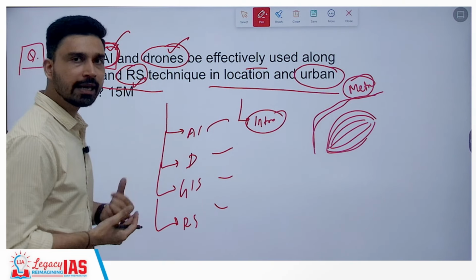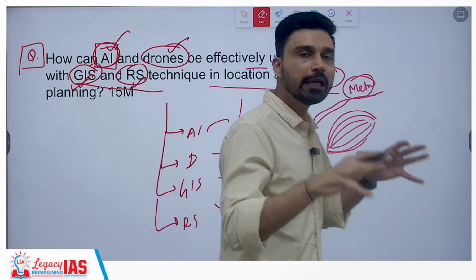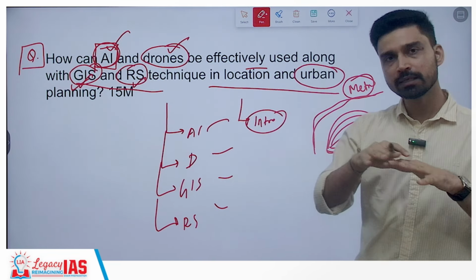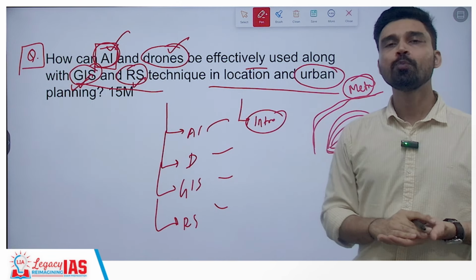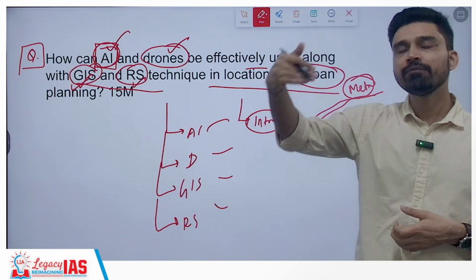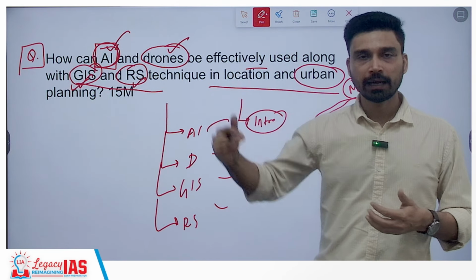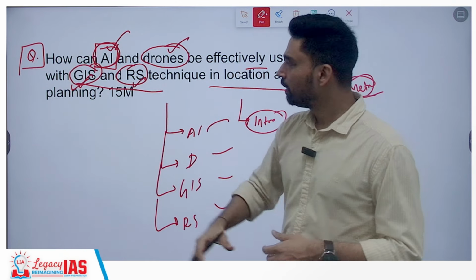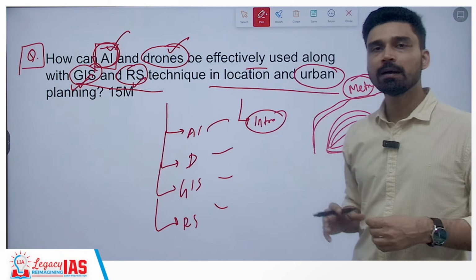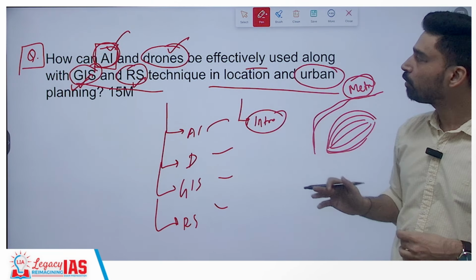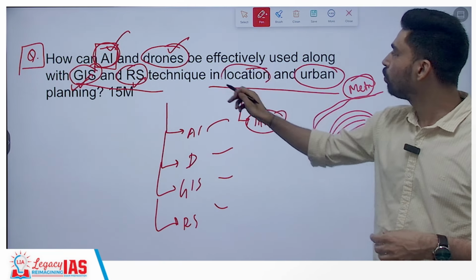GIS and RS again can be used to have layered information, when you are overlapping multiple different themes on a single map. For example, traffic movement. You can talk about the atmospheric pollution level. You can talk about the relief of that particular area, how the height of this region changes, and how we can ensure proper development in that area. So availability of water, for example, availability of housing, for example. When you have a layered arrangement of all this together, it can help us in locating and having proper urban planning.